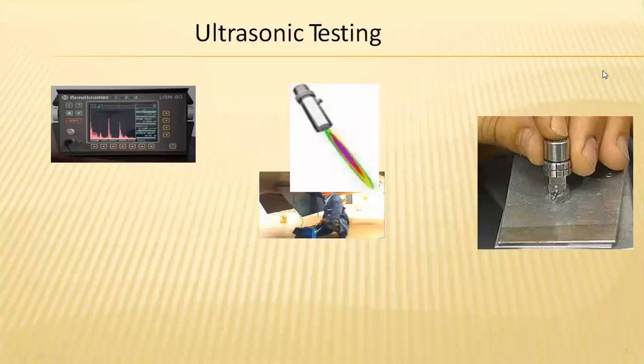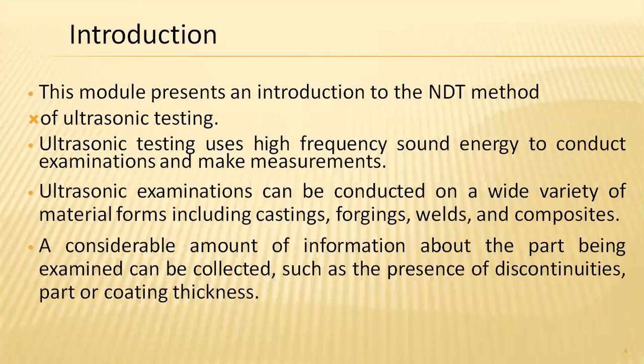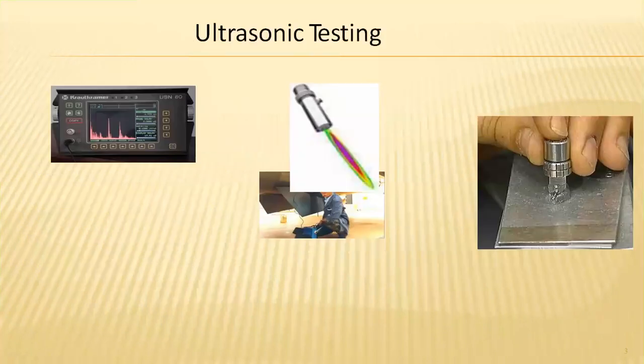Coming to the basic introductory part of this ultrasonic testing process, normally the tools will be like this. This is the probe, which passes the echoes, nothing but sound waves at different frequency levels, over the system.